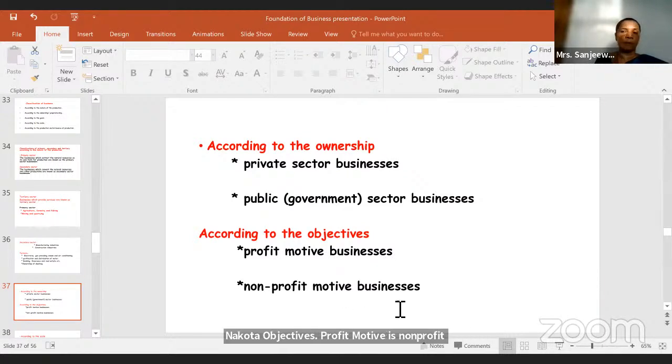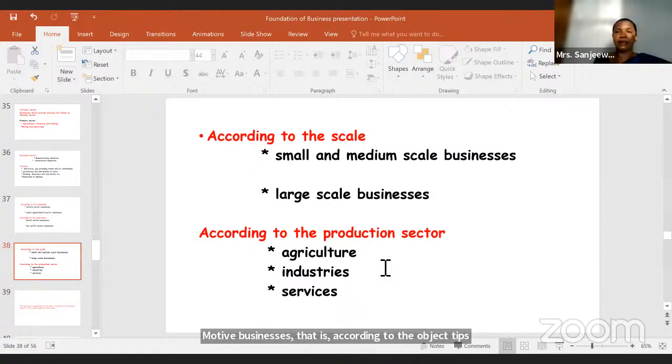Then according to the scale, small and medium scale businesses and large scale businesses, you can classify. According to the production sector, agriculture, industries, and services, you can categorize, right?